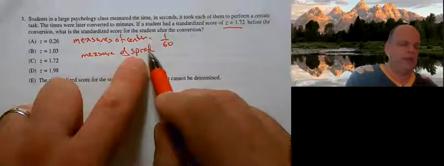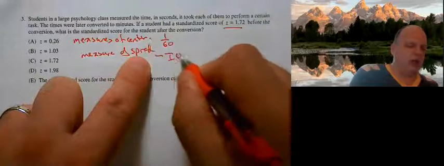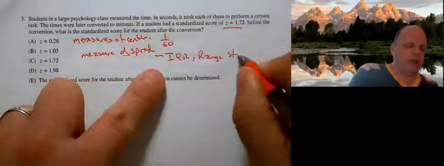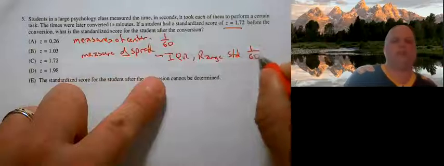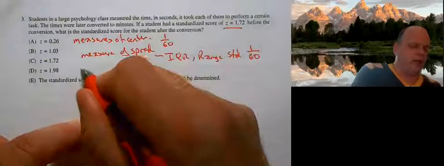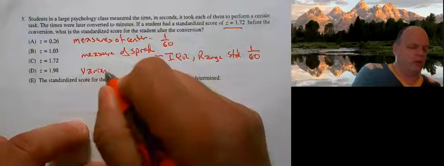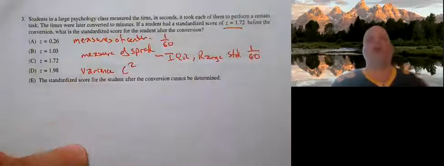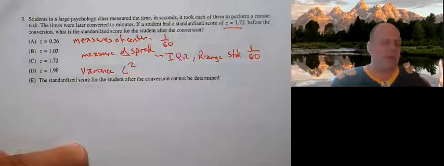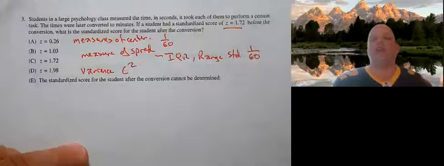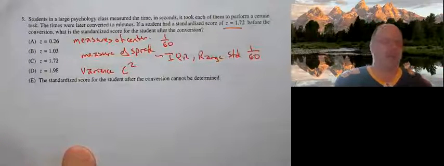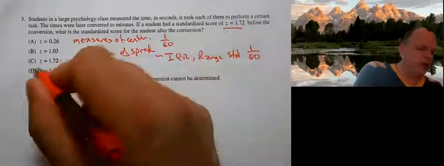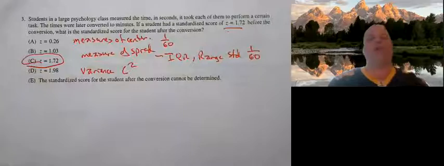Measures of spread, that would be IQR, range, standard deviation, also change by the multiple, which is 1/60. Variance changes by the constant squared, so 1/60 squared. But the z-score, because it's a ratio, does not change when you add constants or multiply. So the z-score remains at 1.72.